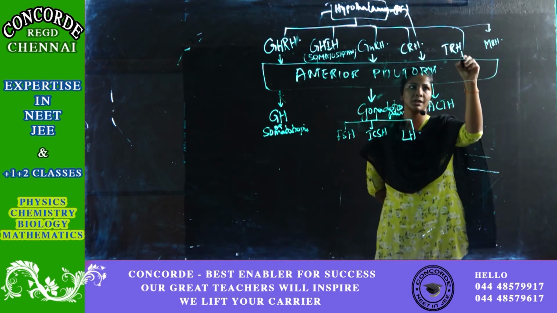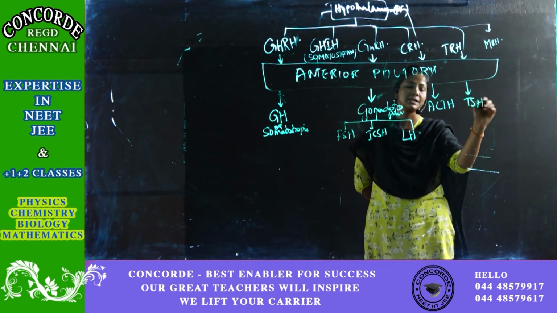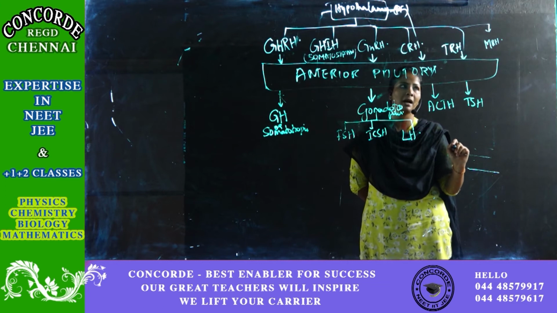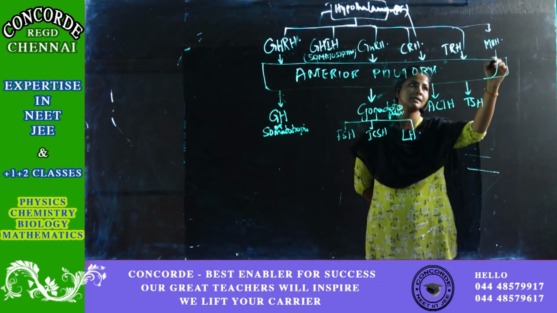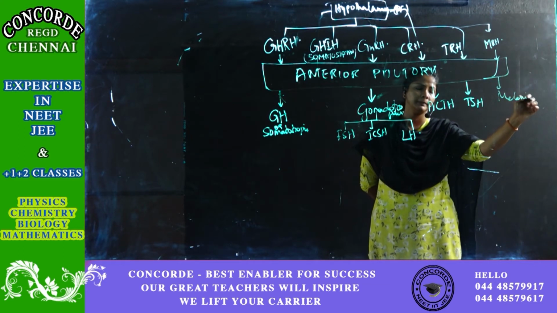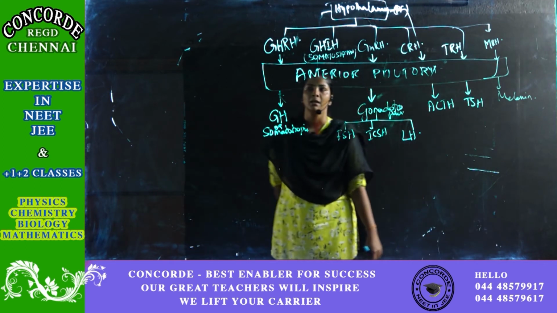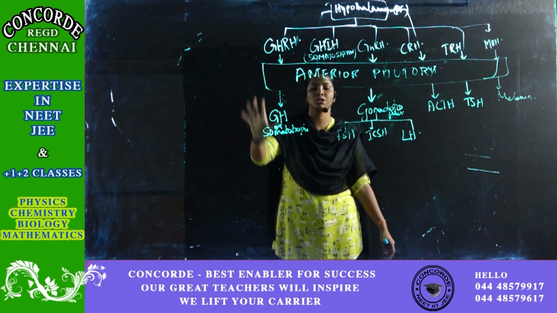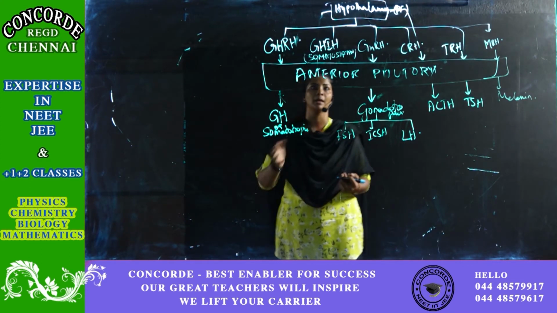When TRH hits your anterior pituitary, this produces TSH, thyroid stimulating hormone. When melanin releasing hormone hits it, this produces melanin, the melanocyte hormone. So I repeat, GHRH will go and produce growth hormone, which is somatotropin.